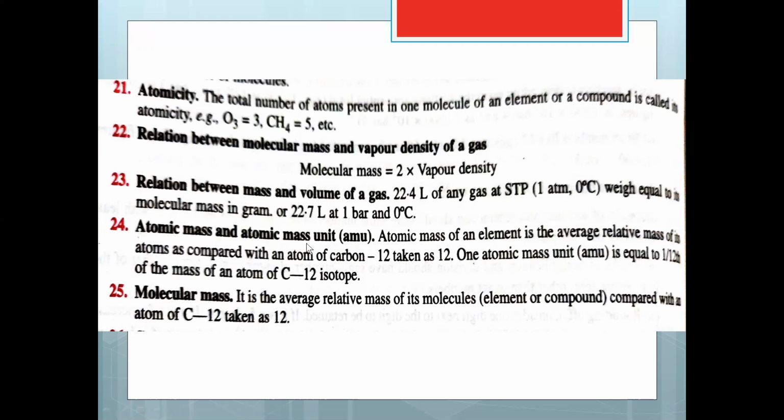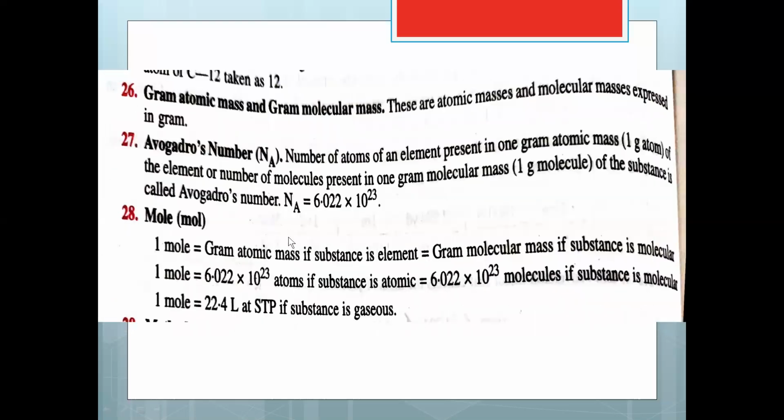And atomic mass and atomic mass unit, AMU. Atomic mass of an element is the average relative mass of atoms as compared with an atom of carbon 12 taken as 12. One atomic mass unit is equal to 1/12 of the mass of carbon 12 isotope. Molecular mass is the average relative mass of its molecules, element or compound, compared with the atom of carbon 12 taken as 12. Then gram atomic mass and gram molecular mass are the atomic masses and molecular masses expressed in grams.